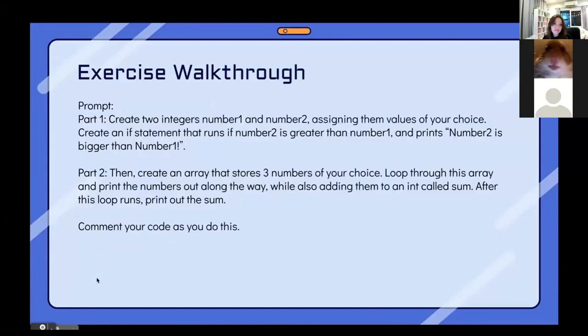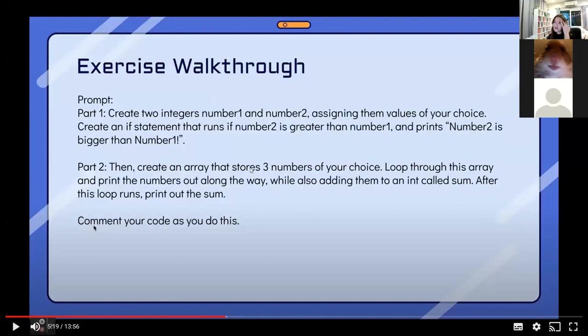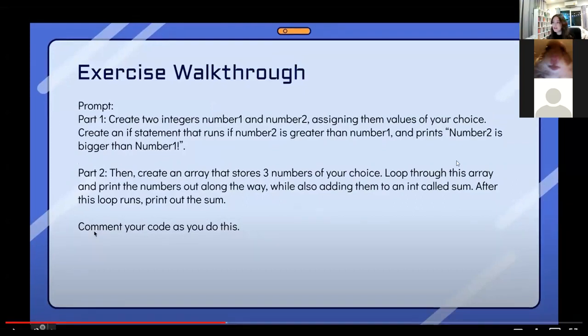And now we're going to be doing an exercise walkthrough. Here is our prompt. Okay guys, at this part you can code it up as we're going along, and we're going to help you through this video too.